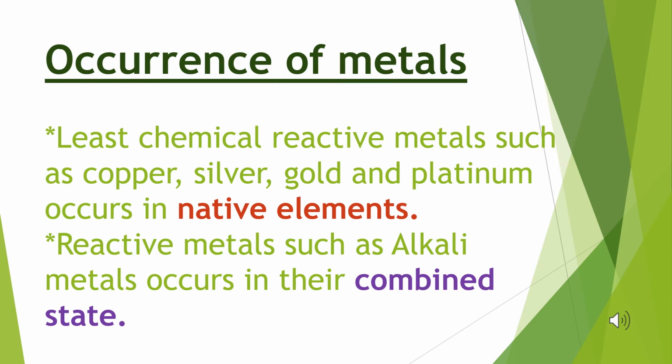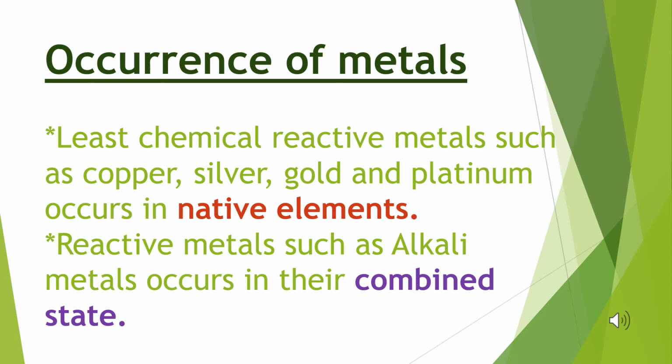Then one more category, metals with more reactivity, such as alkali metals. Now we consider the periodic table. The first group elements are called alkali metals, for example, lithium, sodium, potassium. These are more reactive in nature, more electropositive in nature.